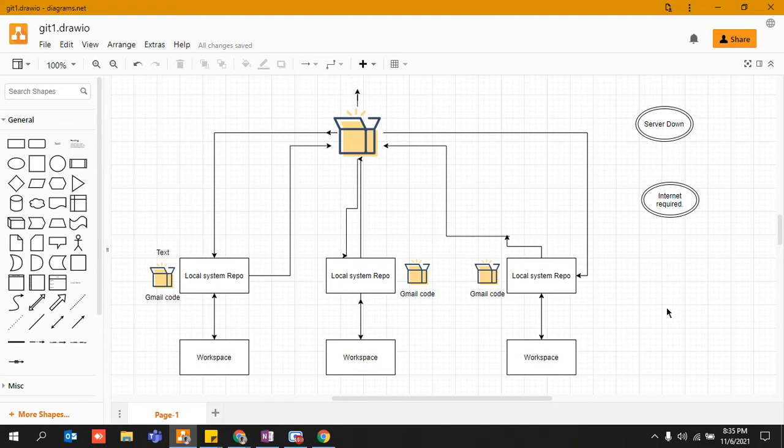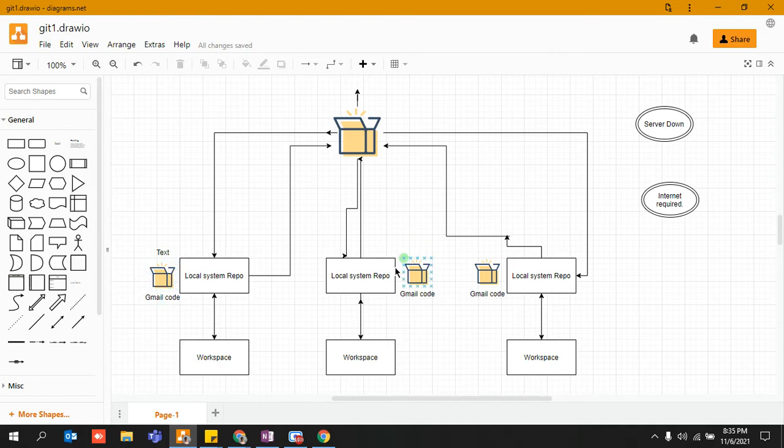So this is very interesting. Okay, so over here you can see there is a concept of local system repository, right? And there is a workspace over here also, right? And this is your repository which is distributed. Why is it distributed? Let's say this time everybody has to write the Gmail code.